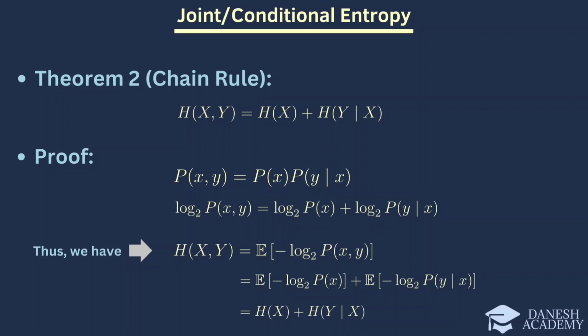It allows us to decompose the total uncertainty into the uncertainty of one variable plus the additional uncertainty of the second variable given the first.